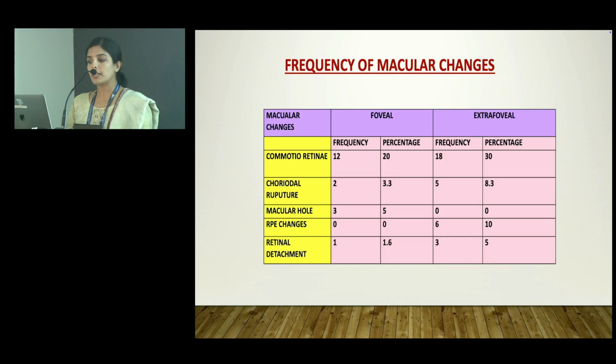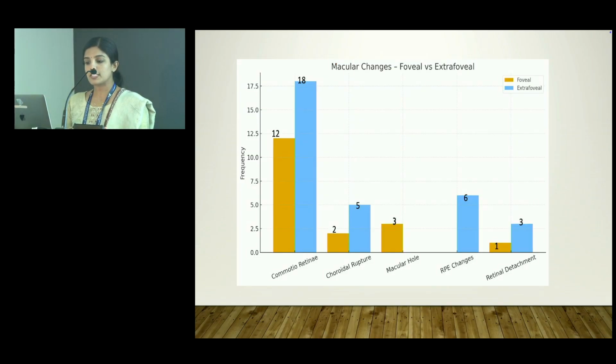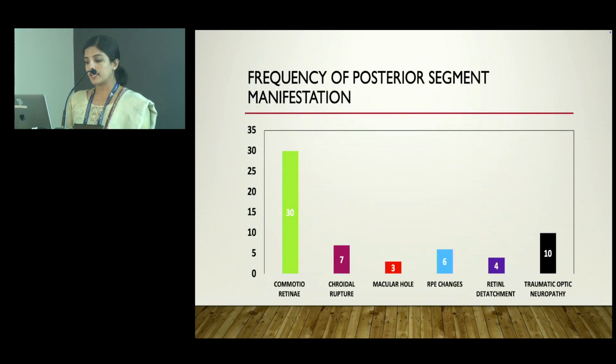And the frequency of macular changes was classified as foveal and extrafoveal. From this, commotio retinae has the highest frequency. This bar diagram shows commotio retinae with 18 extrafoveal and 12 foveal cases. The rest had choroidal rupture, macular hole, retinal pigmentary changes, and retinal detachment. And in this, I included traumatic optic neuropathy, having 10 patients.